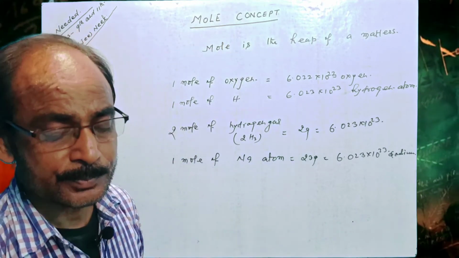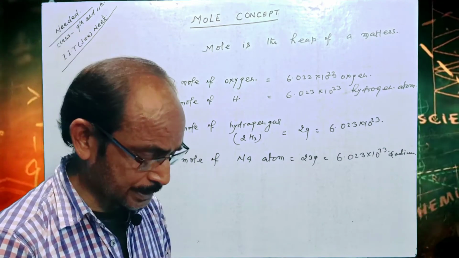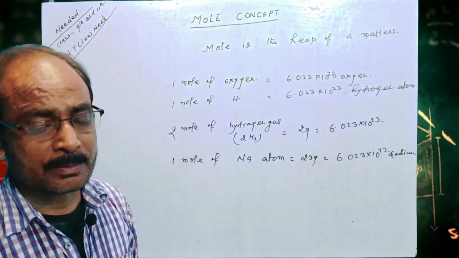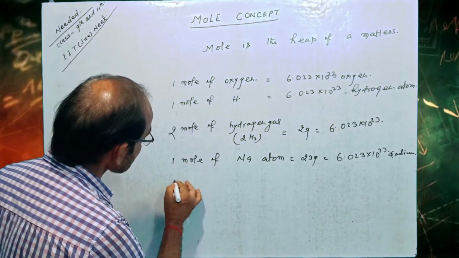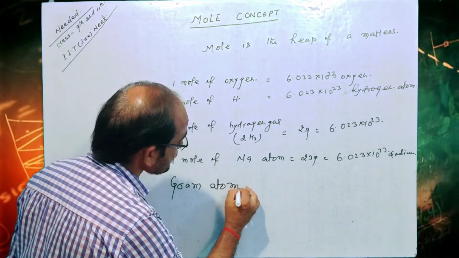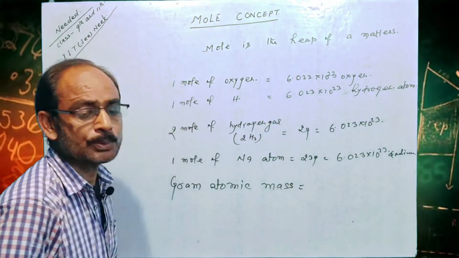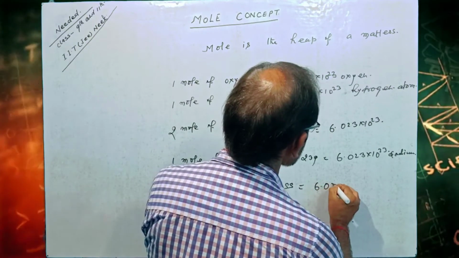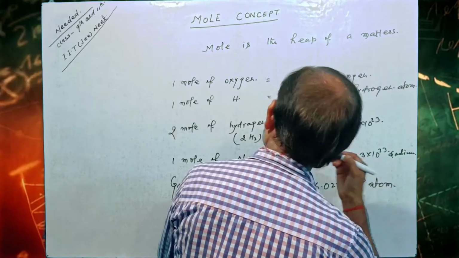Therefore 1 mole of atom is 6.023 into 10 to the power 23 and gram atomic mass equal to 6.022 into 10 to the power 23 atoms.